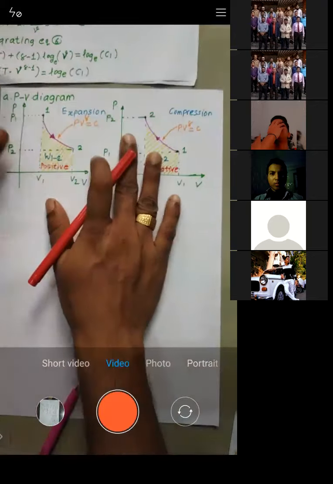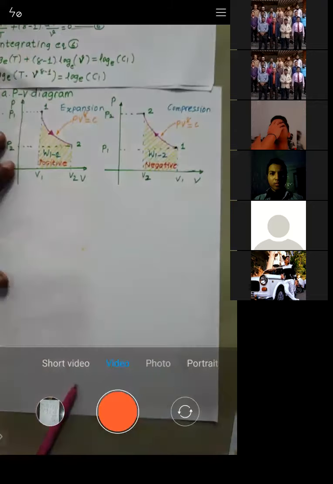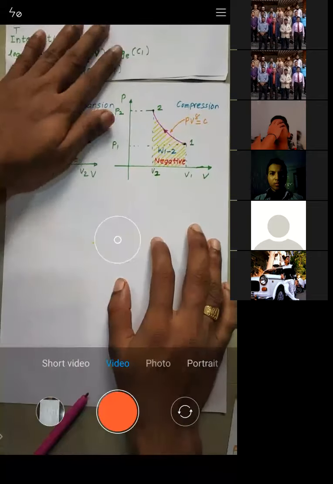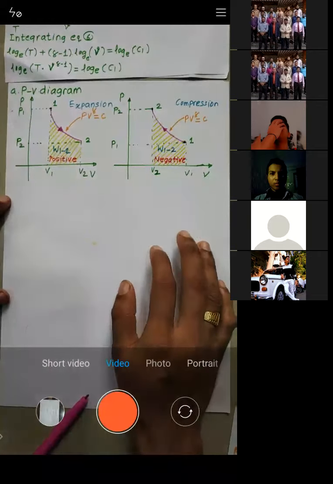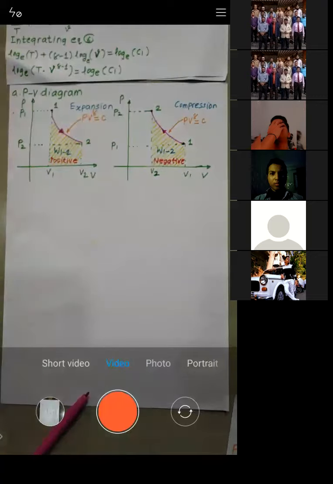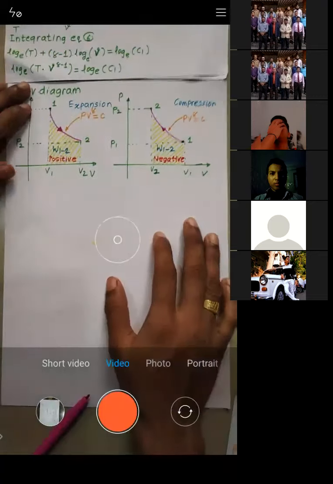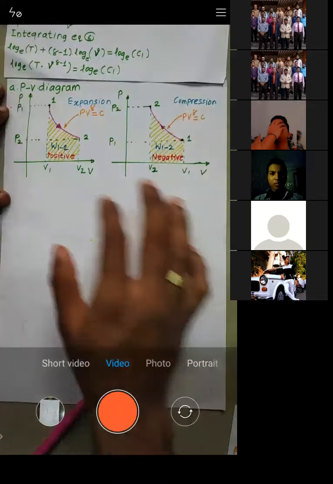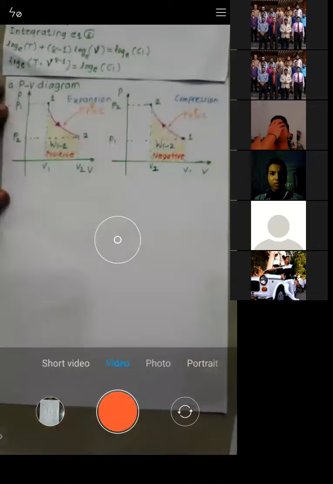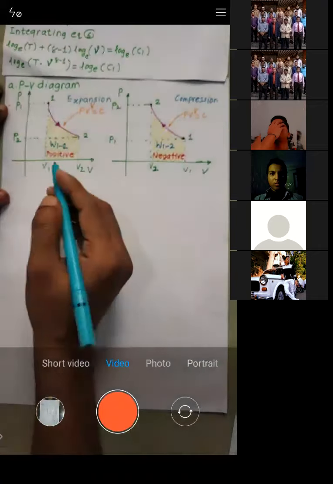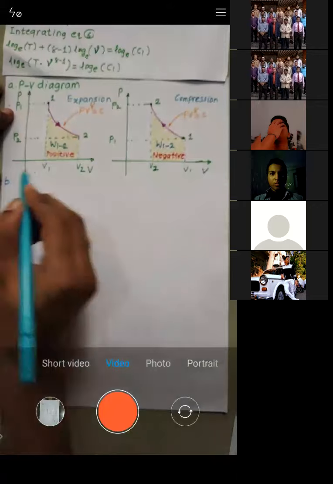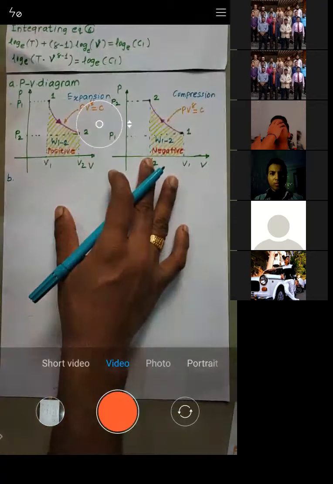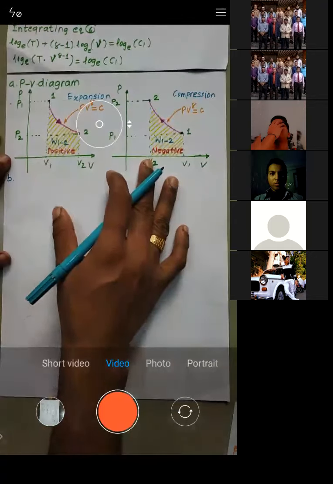Have you understood these processes? Have you understood this PV diagram? Let me know so that we can move ahead. Is it okay with this one? Let me know. Yes, sir.